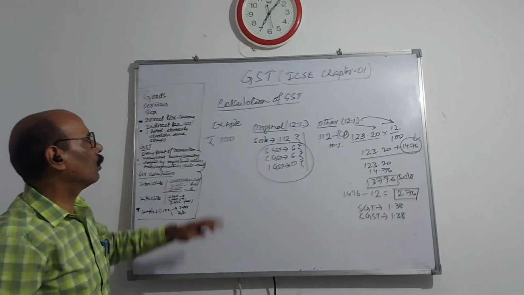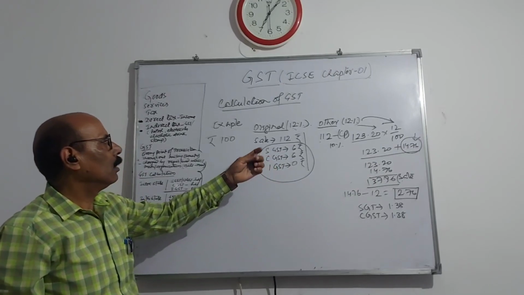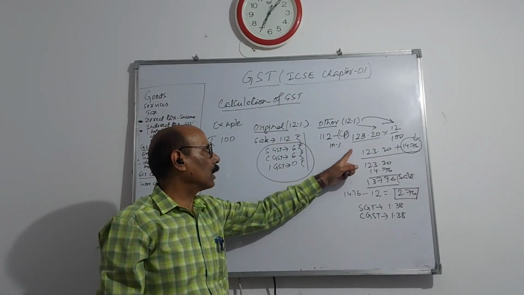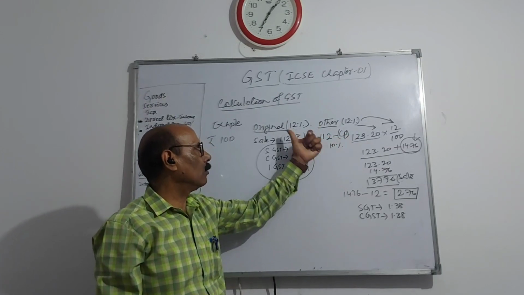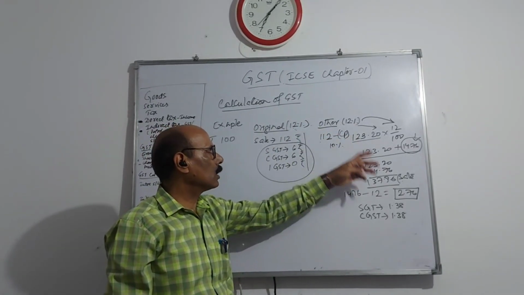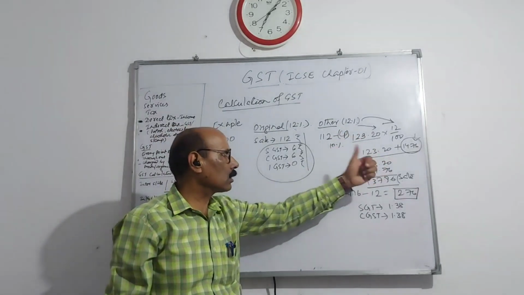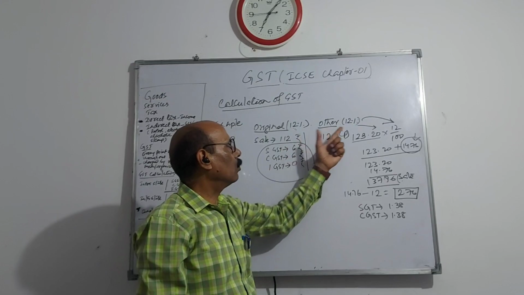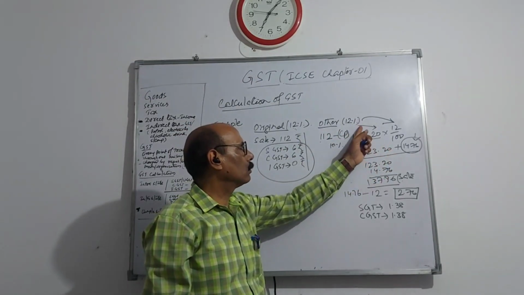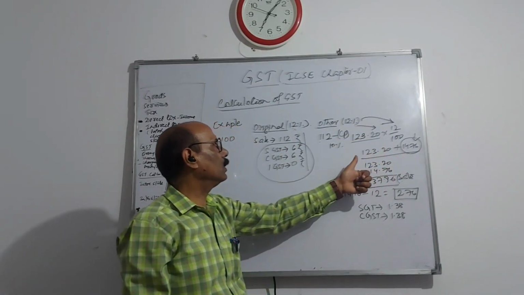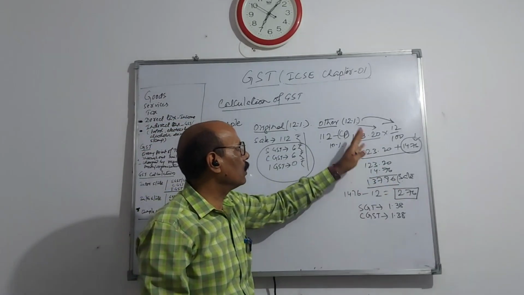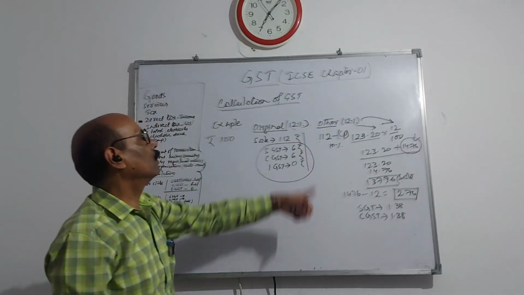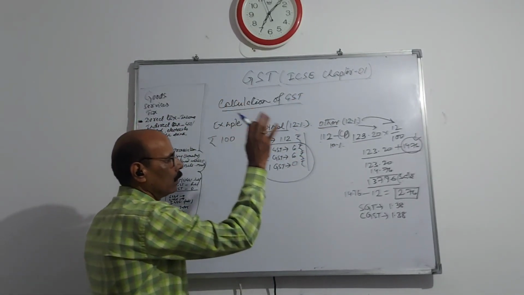What does this example tell? If any trader is doing transactions 2 times, while purchasing and while selling, both times GST transaction will be there. While purchasing, he will pay the GST, and while selling, again he will receive the GST. The balance, what extra money he has paid, that will be deposited in the exchequer, means the government.